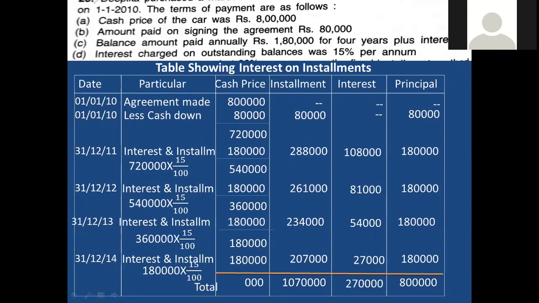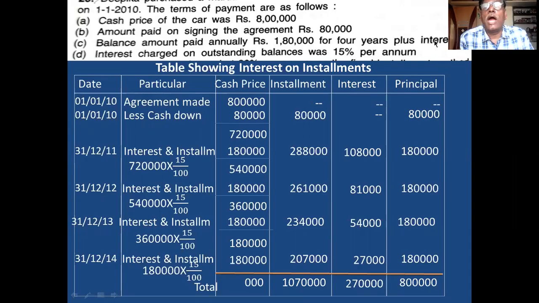This is the point you remember. And in the problem itself, there is an instruction: annual installment is 1,80,000 for 4 years plus interest.